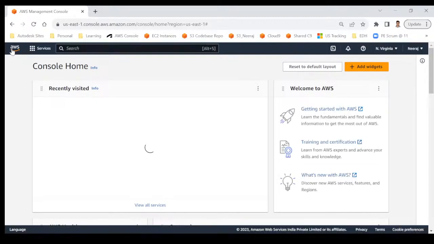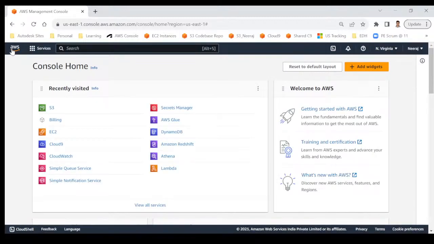Okay, so I've logged in to my account and we'll be talking about the IAM service. But before talking about IAM, I think we can talk about S3. The reason is that while talking about IAM roles and other stuff, S3 will be used. So I would rather go with S3 first, and after that we'll proceed towards IAM.